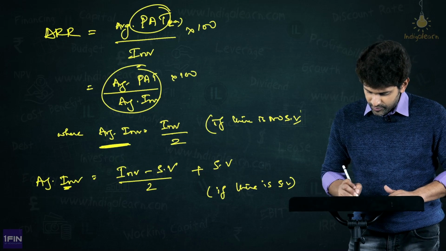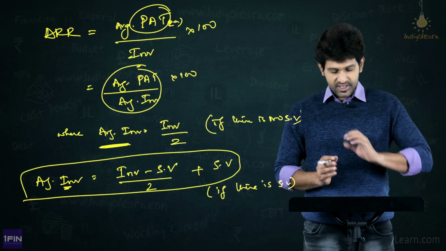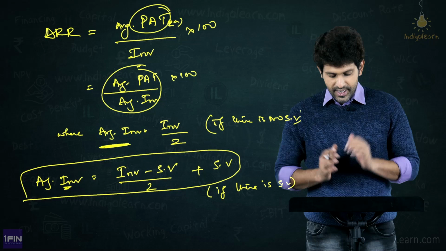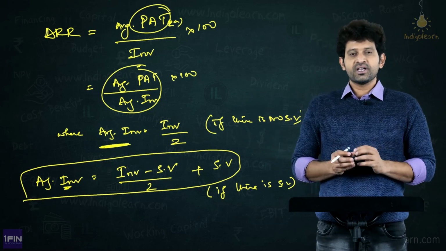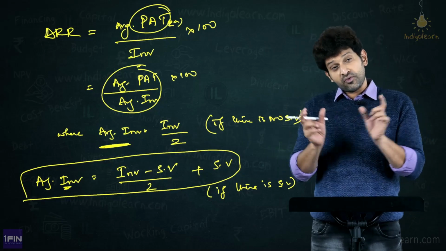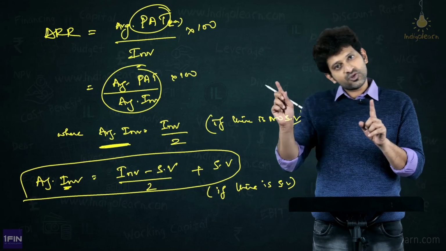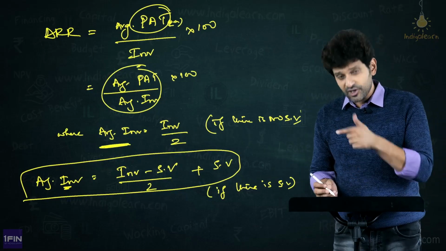So how did we arrive at this formula? The conceptual explanation is, the initial investment is reducing to some value, say 10 lakhs is becoming 2 lakhs. Therefore, for what should you take the average? 10 lakhs minus 2 lakhs, the 8 lakhs, we have to take the average of. Then why not salvage value by 2?